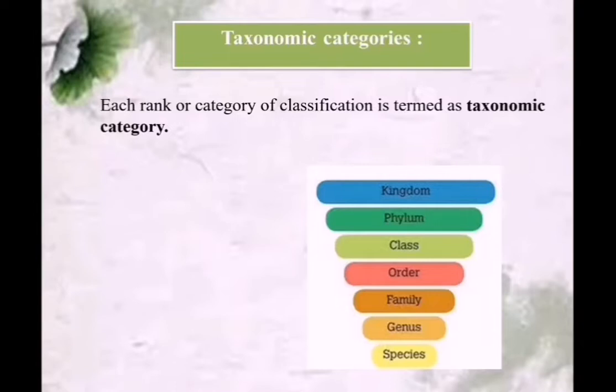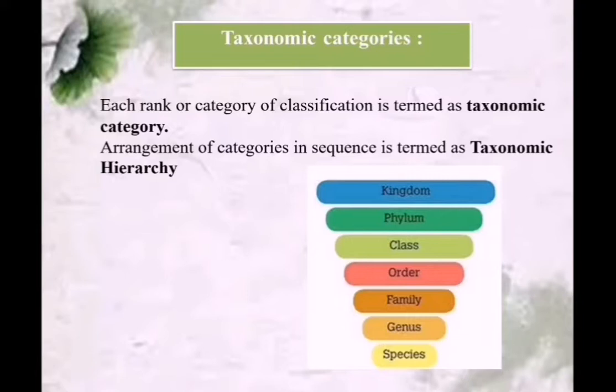And how do we place an organism in various categories? That is based on the characters of an individual or group of organisms. This helps in identifying similarities and dissimilarities among the individuals of the same kind of organisms as well as of other kinds of organisms.